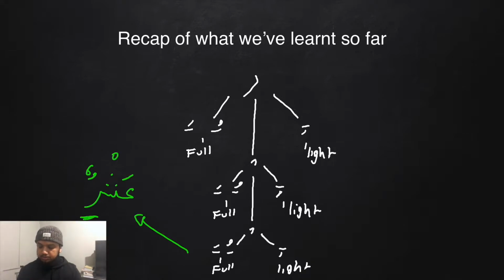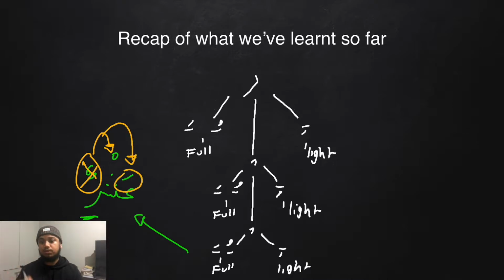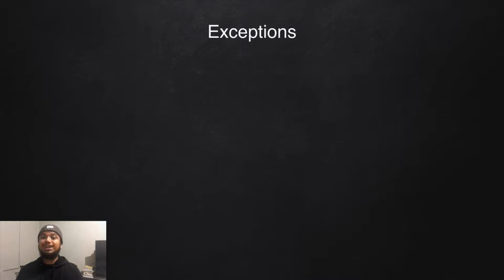So this would be full mouth, ashrun, because the ra has 2 dhammas, but if we're stopping on it, we're making it sakin. So we look at the letter before. The letter before is also sakina, so we look at the letter before that, and it's a fatha, so we make it full. If it was a kasra, we would have made it light. If it was dhamma, we would have made it full. Now let's move on to the exceptions to the rules of ra.